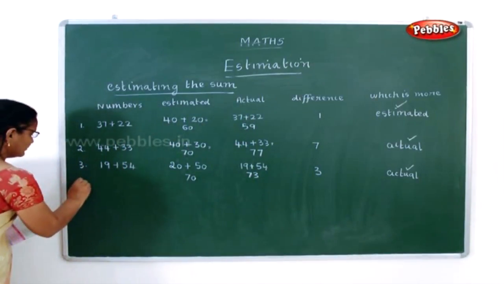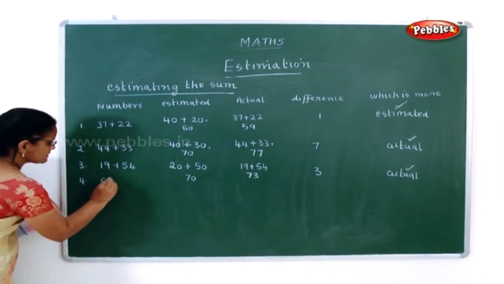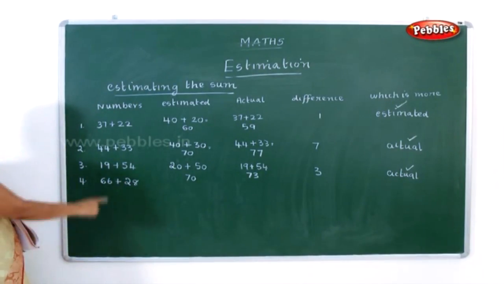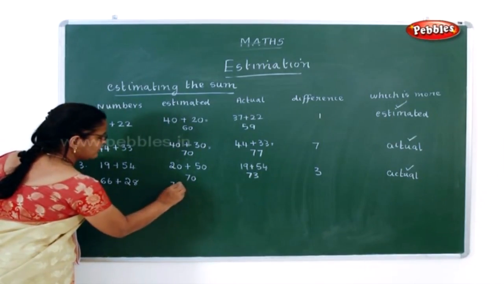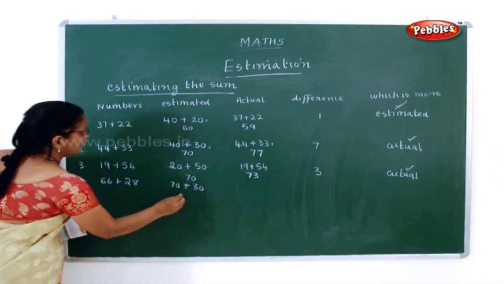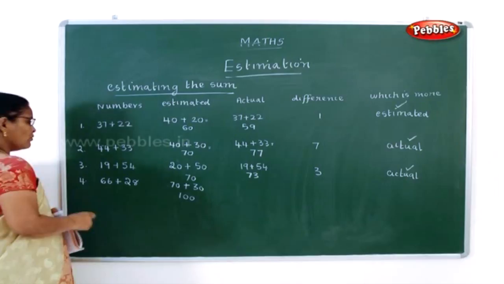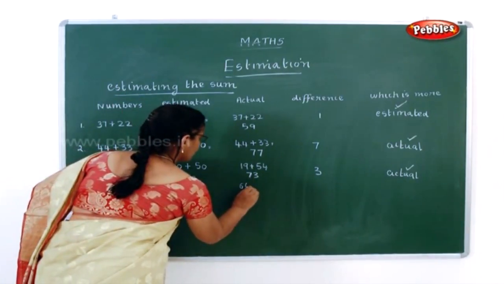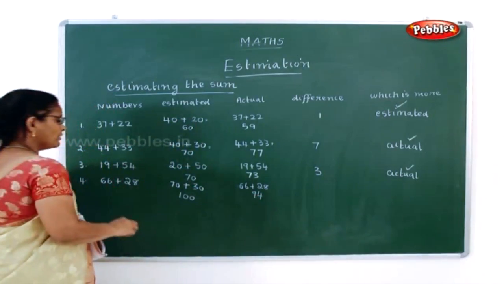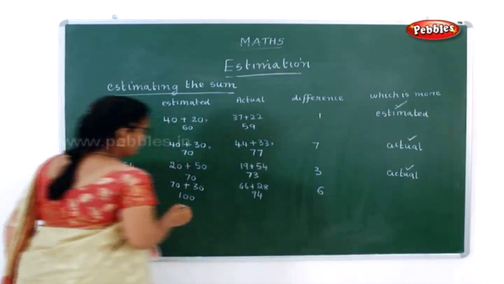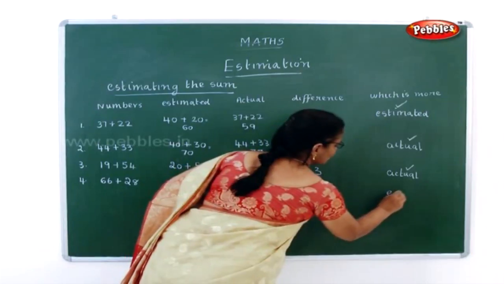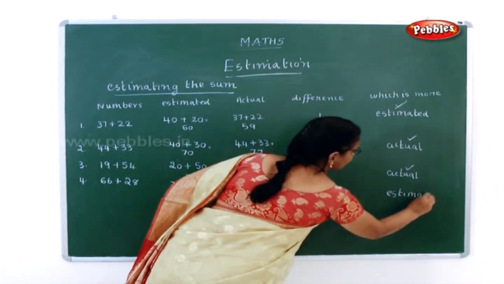Now next, the fourth one, it is 66 plus 28. Now 66 can be rounded to 70 and 28 can be rounded to 30. So what is the estimated number? It is 100. Now what is the actual number here? 66 plus 28 is 94. Now what is the difference here? The difference is 6. Now which is more, whether estimated or actual? The estimated number is more. So you have to put a tick mark in estimated.